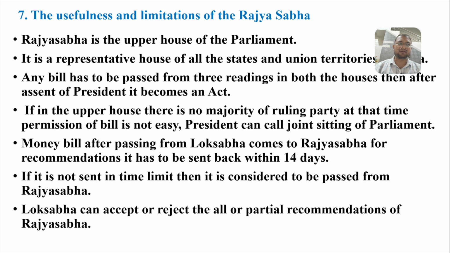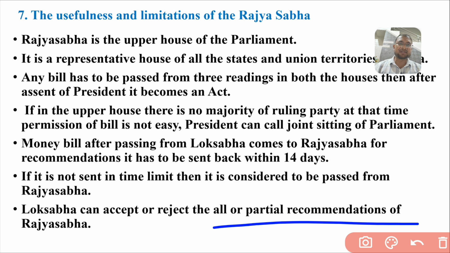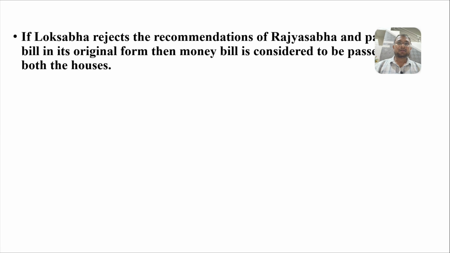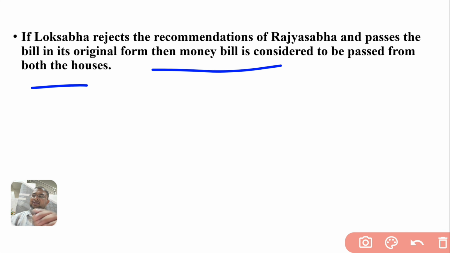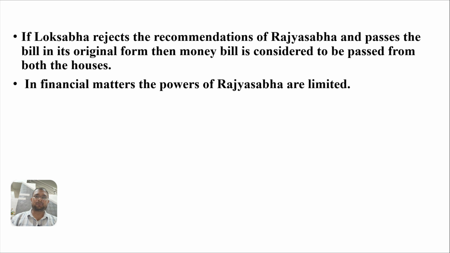These are the limitations of Rajya Sabha. Lok Sabha can accept or reject all or partial recommendations of Rajya Sabha. If Lok Sabha rejects the recommendations of Rajya Sabha and passes the bill in its original form, then the money bill is considered to be passed by both houses. In a financial matter, the powers of Rajya Sabha are limited.